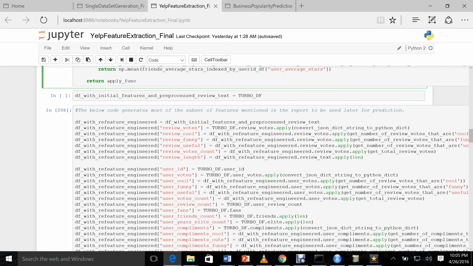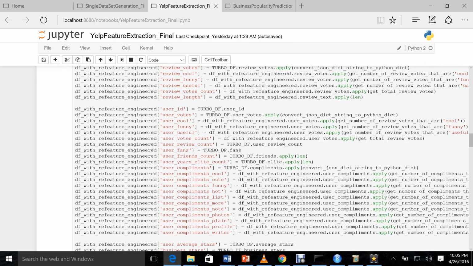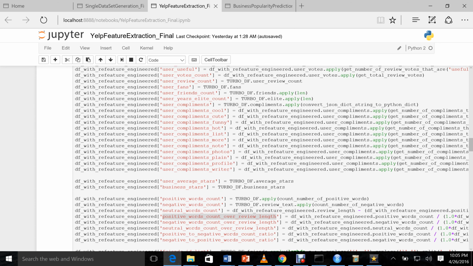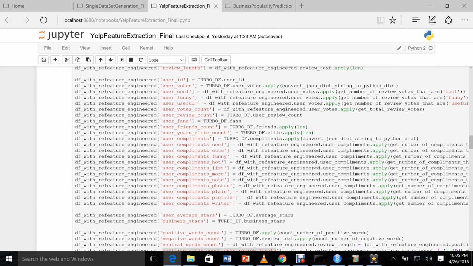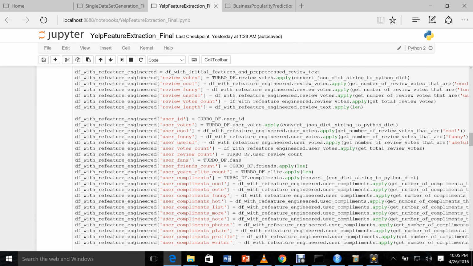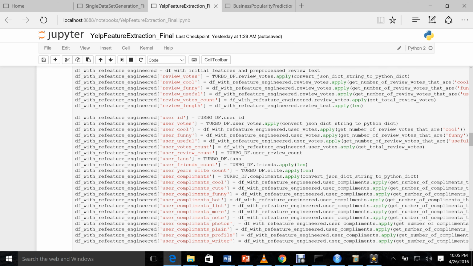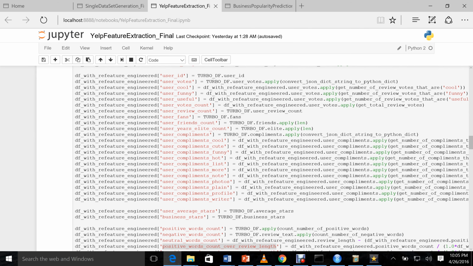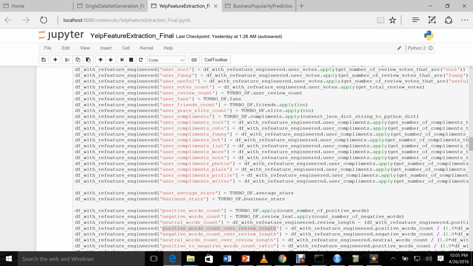Here we generate these features by employing the functions on the particular data frame that was read previously. A number of features are generated here. If you see, the number of review votes, funny and useful votes, and the review length. The review length is also very important, to find out if the reviews were fake or real reviews. Then the number of user votes here, the user compliments such as cute, funny, hot, etc.